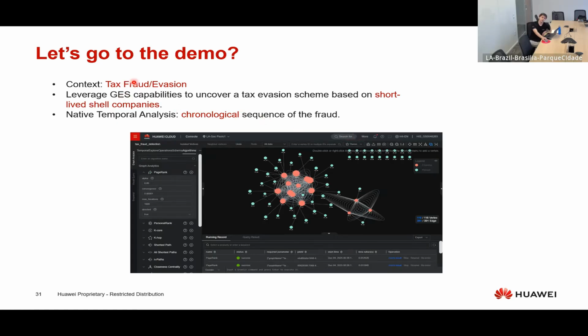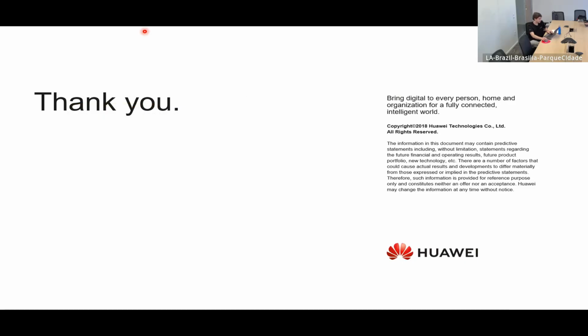A little context about what I'm going to do: it's a tax fraud evasion situation. The idea here is to leverage GS capabilities to uncover tax evasion based on short-lived shell companies. And we're going to use, like I said, the native temporal analysis to see the chronological sequence of the fraud. So that's it. I'm going to go to the demo.